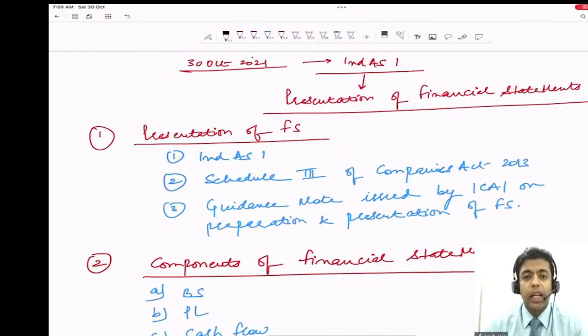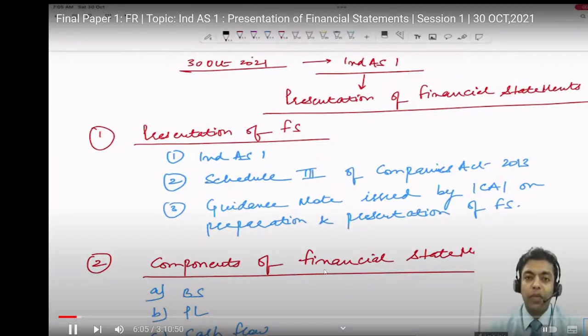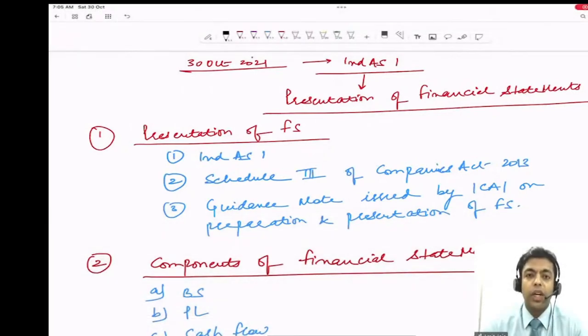Then we said for the NBFCs and banks, for the banks it has been deferred till the next notification to be issued by RBI. That means as of now INDAS is not applicable to banks. NBFCs, 31st March 2019 and 31st March 2020. These are the two phases. Phase 1, any NBFC having a net worth of 500 crores or more, and in phase 2, any NBFC having a net worth of 250 crores or more but less than 500 crores.